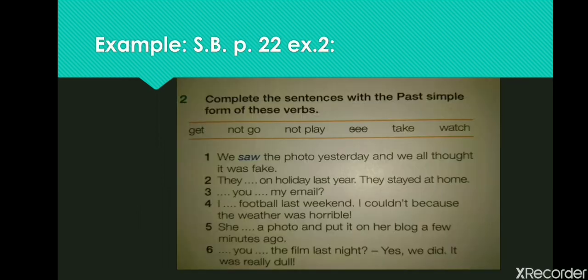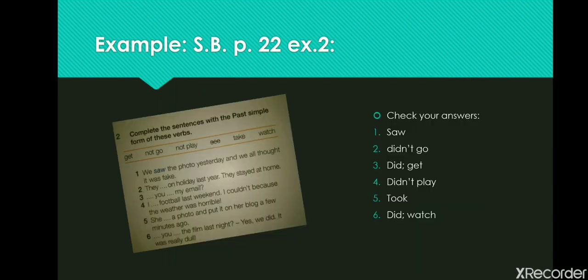Let's practice. Page 22, exercise 2, student's book. Press stop and try to make it yourself. Now let's check your answers.